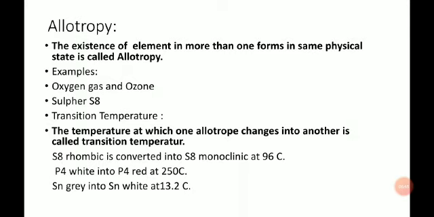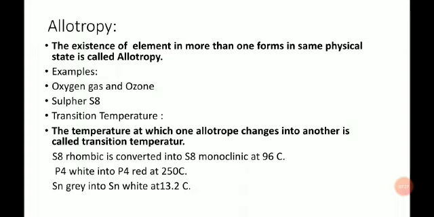For example, S8, sulfur 8, rhombic sulfur, is present at room temperature. But when the temperature is increased from room temperature to 96 degrees centigrade, the rhombic sulfur is converted into monoclinic sulfur. That temperature, 96 degrees, is known as the transition temperature.